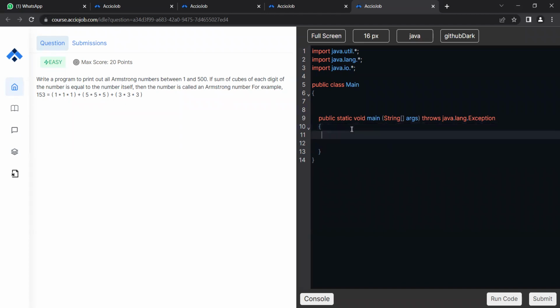Okay, so in public int void int, do I need any sort of input? Reading this problem description, do I need any sort of input? No. Yeah, correct, because we are given the specific range, 1 to 500. So why don't we just simply do this: for int i is equal to 1, because it starts from 1, i is less than or equal to 500, i plus plus.